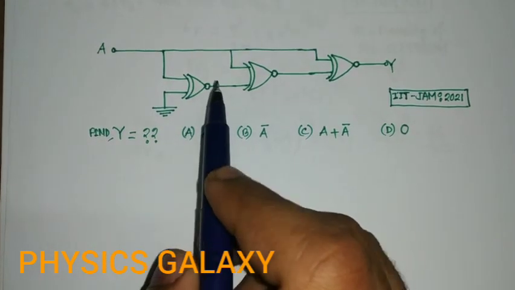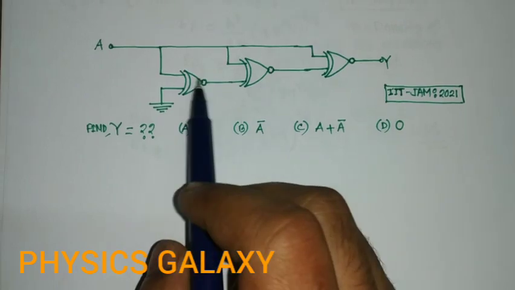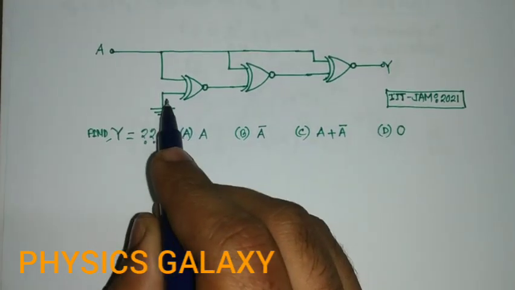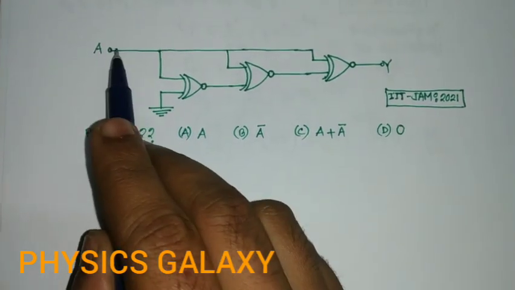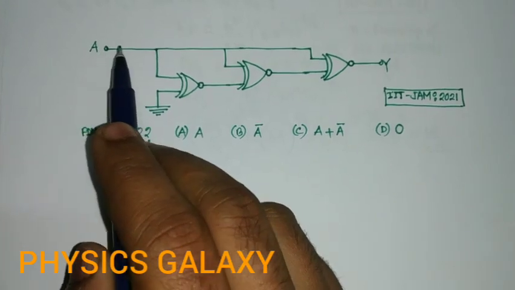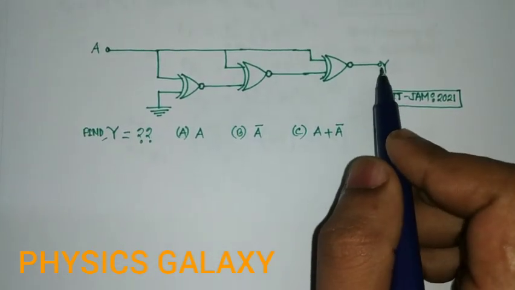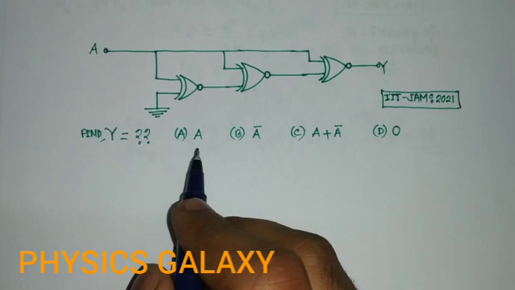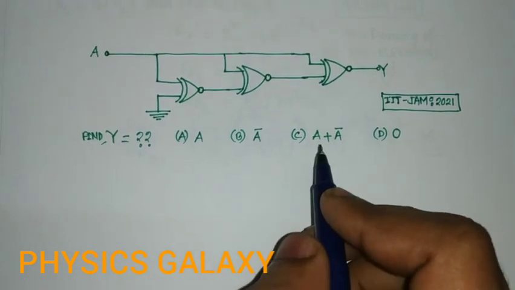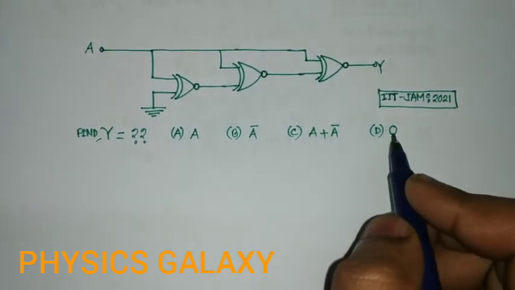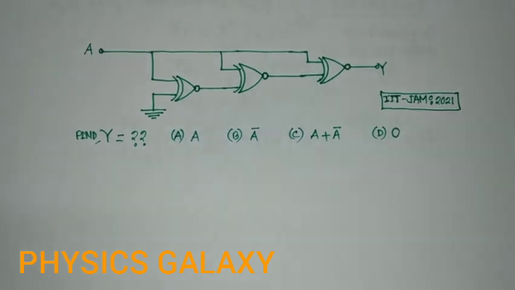There are three XNOR gates combined, with ground state and input A. Find the value of output Y. There are four options: A prime, A bar, and 0.